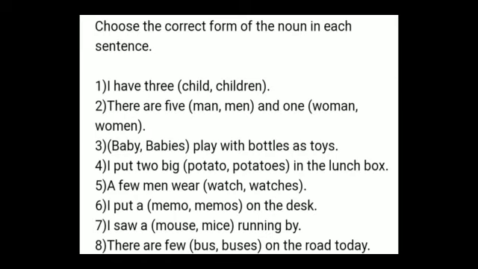For each rule, try to find out 5 such words which end with S or Y or O, and find out their plurals and write them in a copy. Practice more and more to learn about singular and plural.